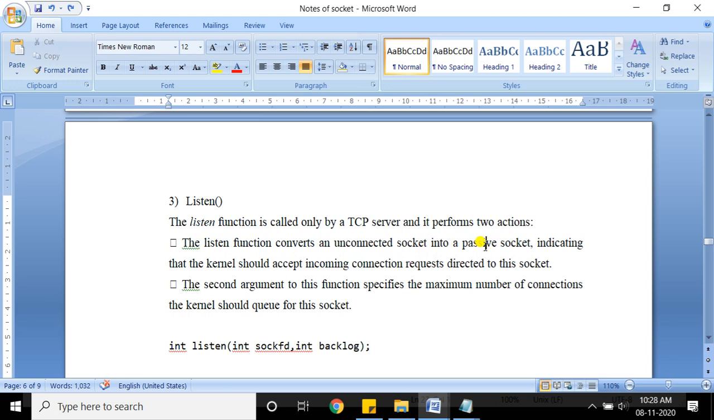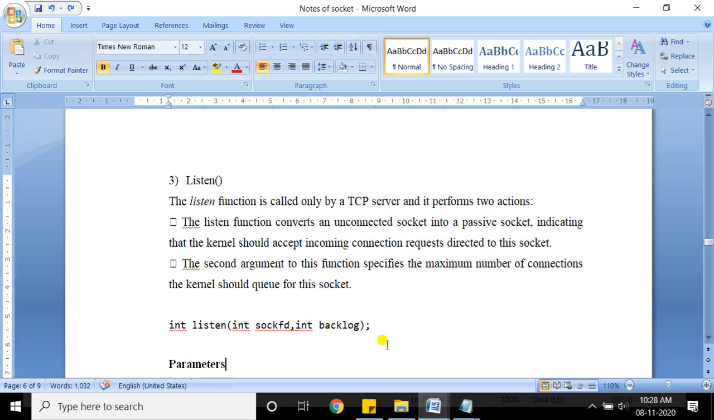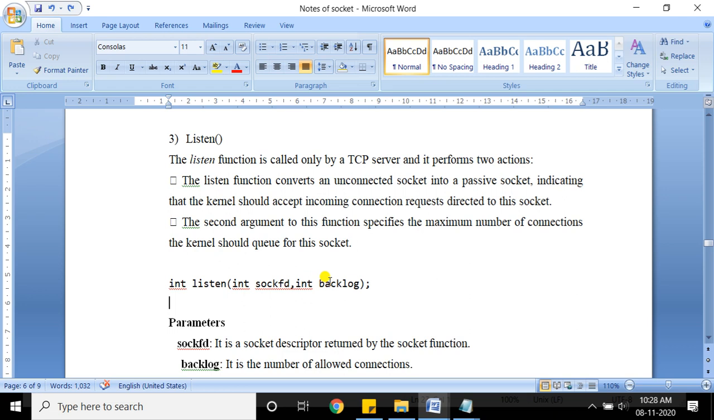Passive means what? It will always be in running condition waiting for client requests. It will take one more parameter, backlog. As you saw in the syntax here, it will take the descriptor as well as backlog. Backlog is nothing but an integer value which indicates the maximum number of connections that should be considered or taken into the queue. That means how many requests the server will keep in the queue, which come from clients.